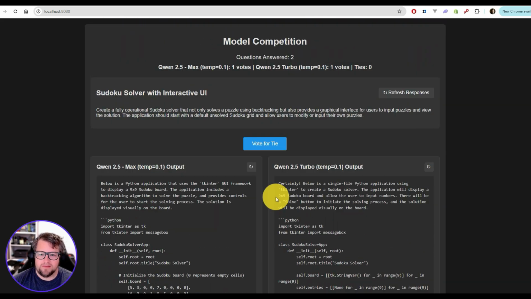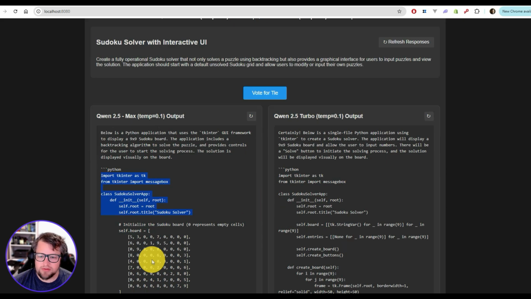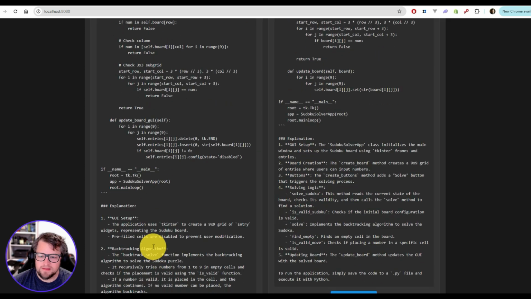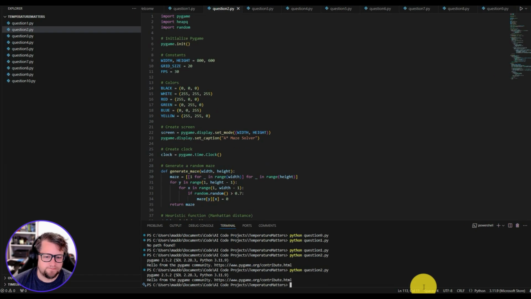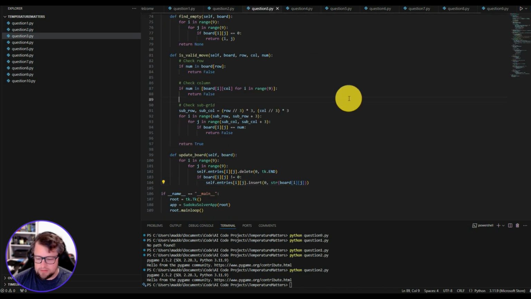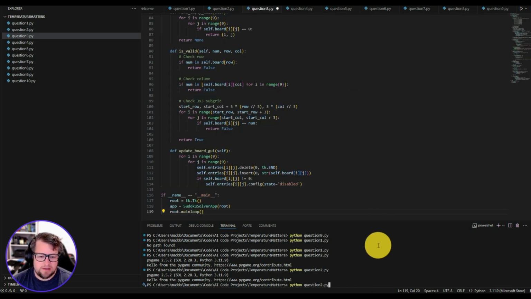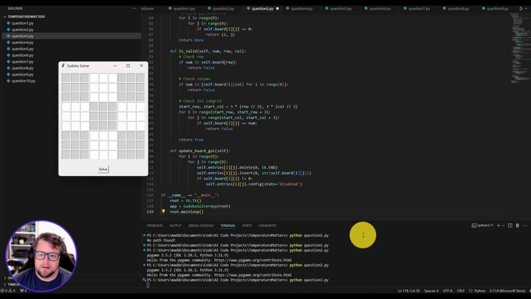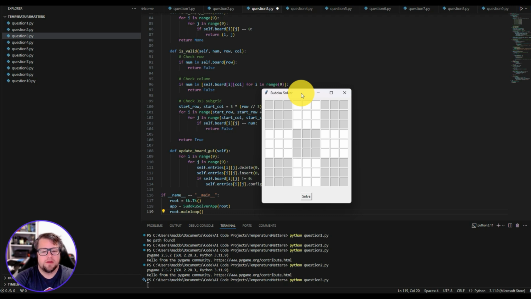The next one we have is the Sudoku solver. I actually have high hopes on the turbo one this time. So let's go ahead and start with the Qwen 2.5 Max version here. Go into question 3. And the Max version. Whoa, okay, so this is the first time I've got a result like this before, where it gave me an empty board. Can I, like, type in... I can. Let's see, what if I did that?